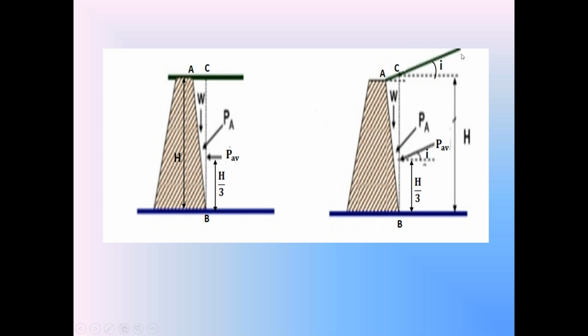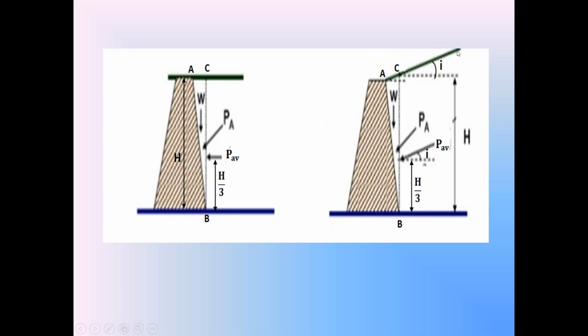Whereas in the inclined surface, the coefficient of active earth pressure Ka is cos I into (cos I minus square root of cos square I minus cos square phi) divided by (cos I plus square root of cos square I minus cos square phi). That is the active earth pressure coefficient when the backfill top surface is an inclined surface.